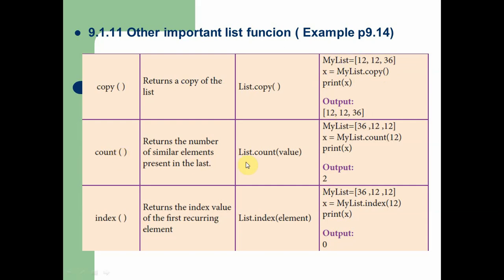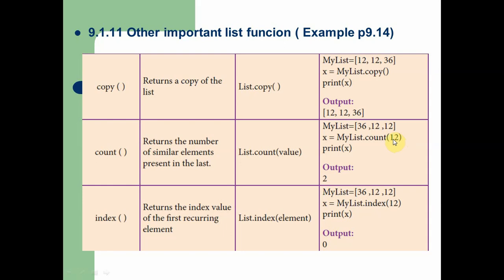It is just like the len function, which also returns the number of elements in the list. So here you can see my list dot count 12. It means it counts the number of elements matching the element in the parentheses. So the len function will simply calculate the number of elements in the list, but the count function will calculate the number of elements which match the element in the parentheses.